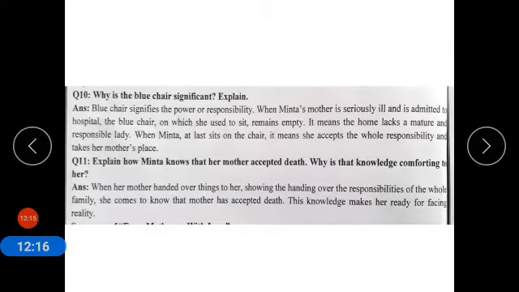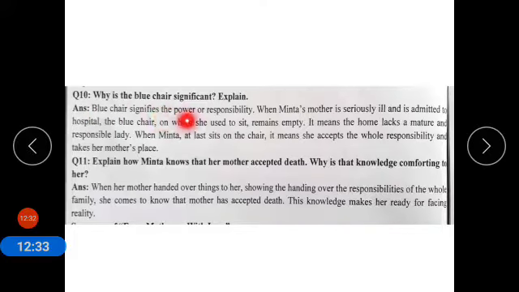Now coming to question number 10. Why is the blue chair significant? Explain. So why the blue chair? What is the role of the blue chair in the whole story? Why is it very much important? Why is the blue chair very much important in the story?